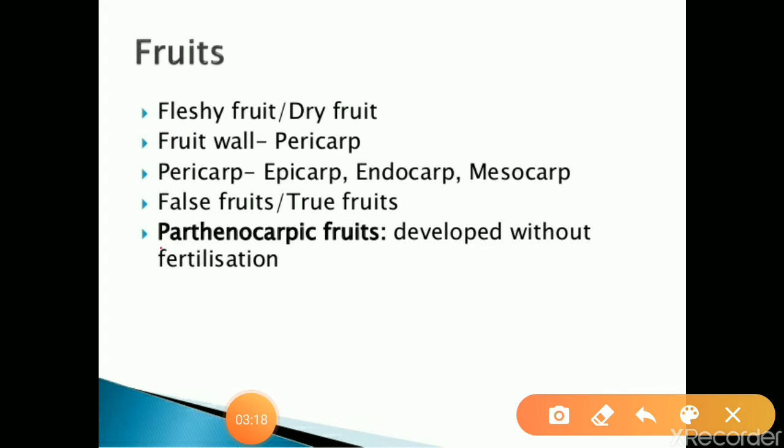Next term, parthenocarpic fruits. What is meant by parthenocarpic fruits? The fruits which develop without fertilization, such fruits we can call as parthenocarpic fruits.